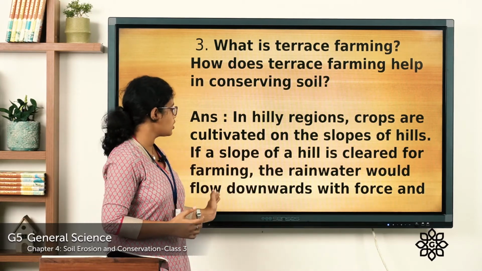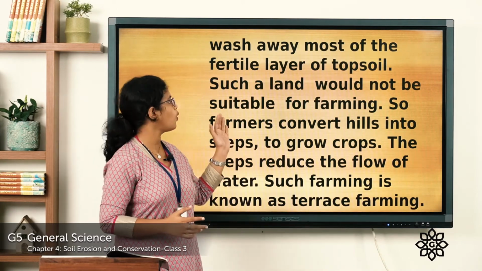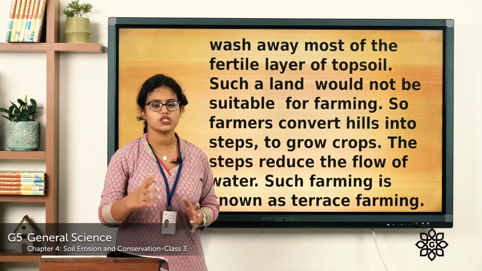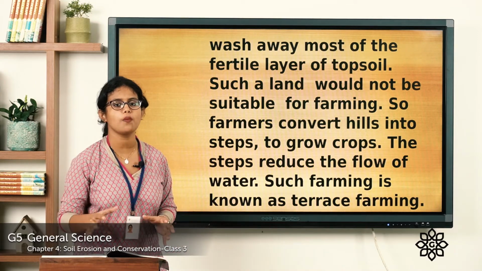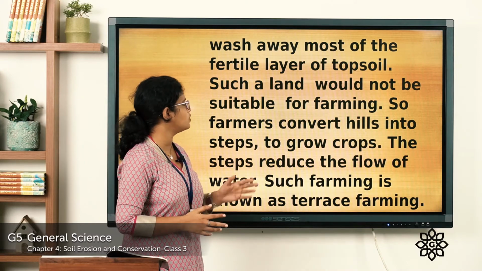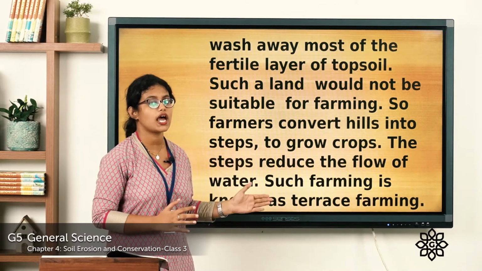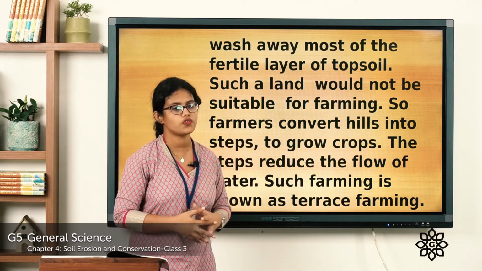The rainwater flows downwards with force and washes away most of the fertile layer of soil. When the top layer of soil is washed away, such land is not suitable for farming.